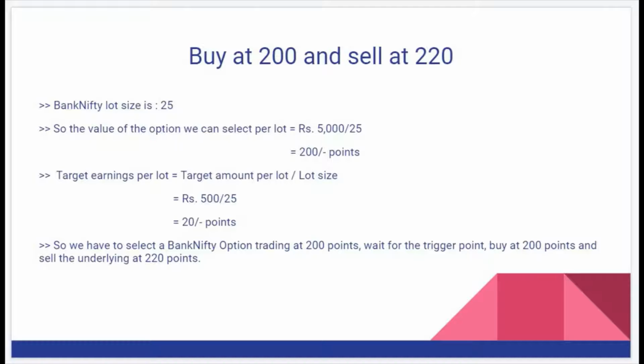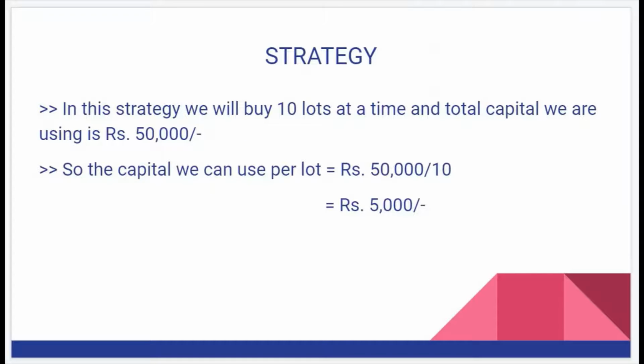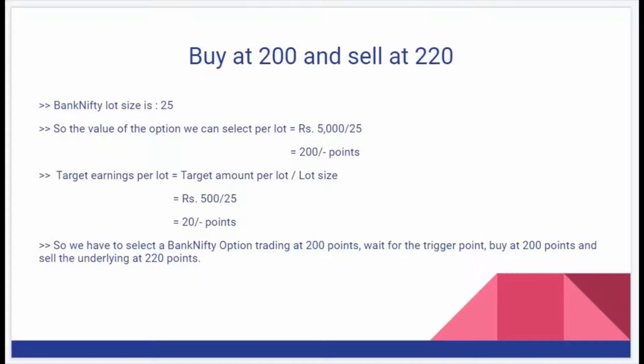So now if you want to calculate the value of the option, we can select per lot, which is equal to rupees 5,000 by 25. What is this 5,000? We have already discussed this in the previous slide. Here the capital we can use per lot is rupees 50,000 by 10, which is 5,000, right? So 5,000 divided by 25 is 200 points. So this is what buy at 200 is.